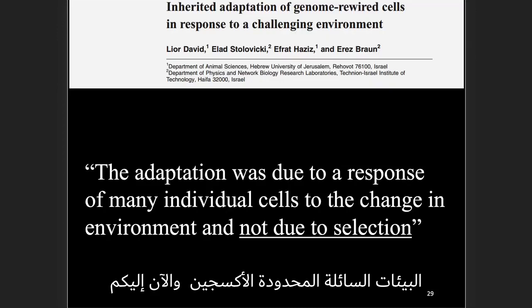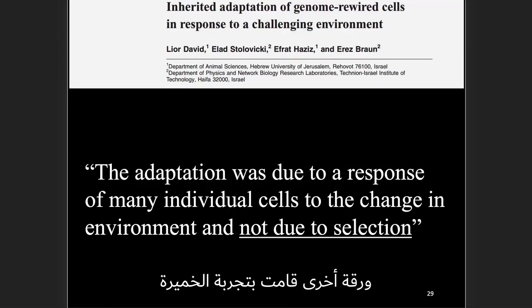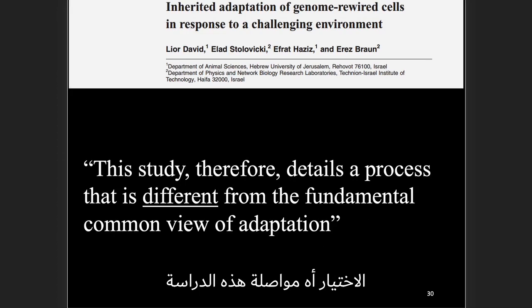Now here's another paper that experimented with yeast, and they write, "The adaptation was due to a response of many individual cells to the change in environment and not due to selection." Continuing, "This study therefore details a process that is different from the fundamental common view of adaptation." In other words, evolutionary theory.